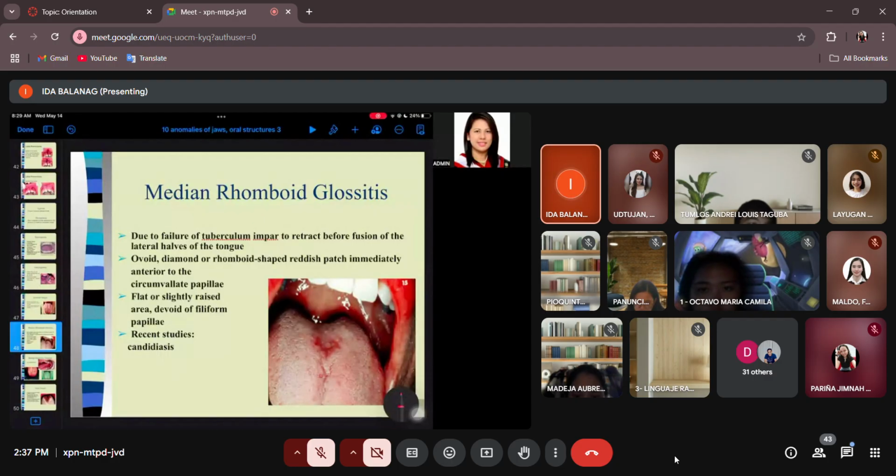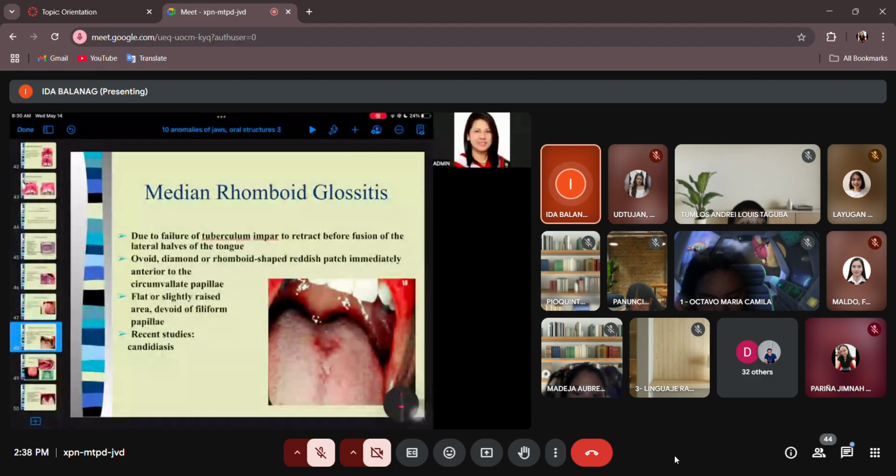Median rhomboid glossitis used to be believed as a developmental anomaly, because during tongue development there is a fusion or a failure of the tuberculum impar to go down, to retract before the closure of the two lateral swellings of the tongue. Naipit daw yung structure na yun. Okay, leaving us with a red patch.